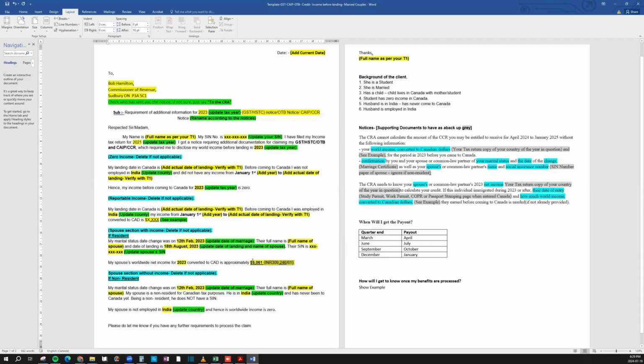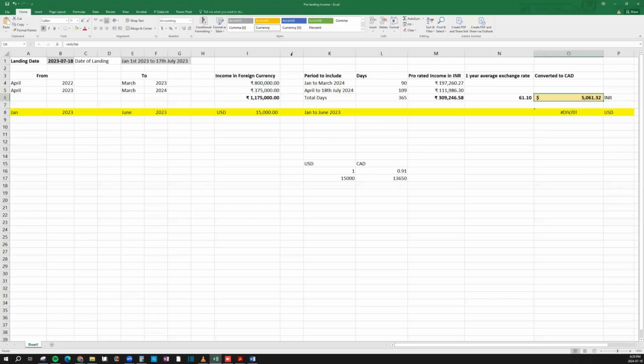309,246 divided by 61. The CRA is not looking for calculations as of this point. They just want the information. So you can help them out with the information directly by giving them the number. But if they ask you in future how you came up with this number, just save this Excel working and you can attach it in future if they want to see it.